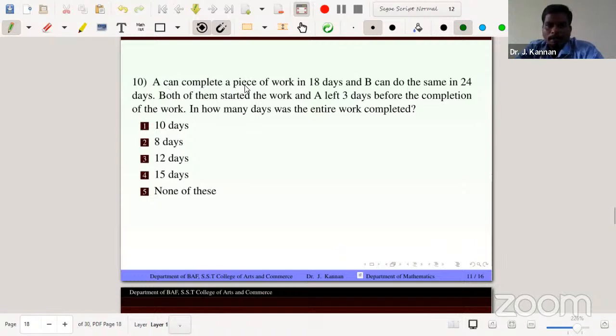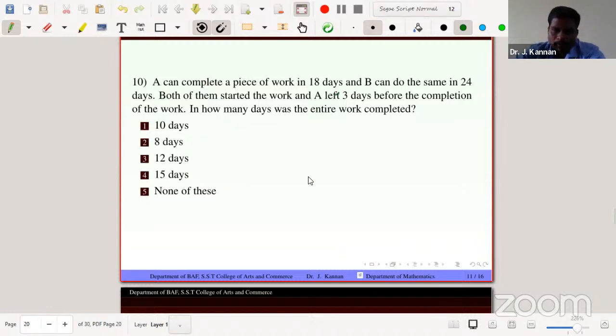A can complete a piece of work in 18 days, and B can complete the same work in 24 days. Both of them started the work and A left 3 days before the completion of the work. So in how many days was the entire work completed? So B worked for all the days, but A worked for only the first some days, because A left 3 days before the completion.